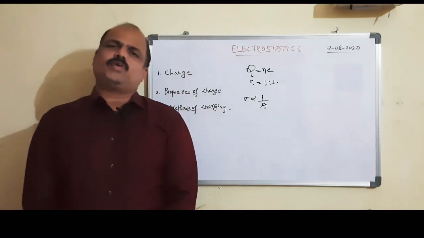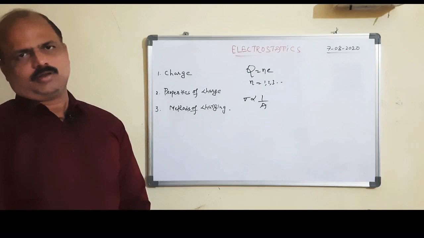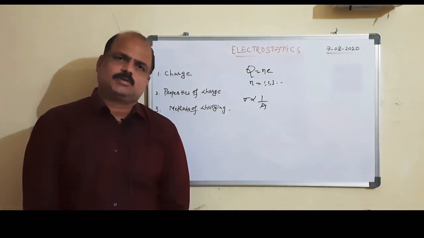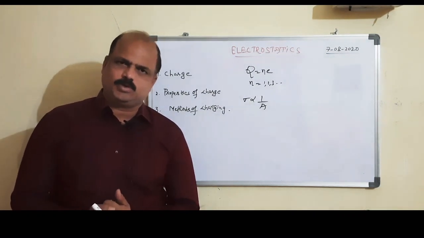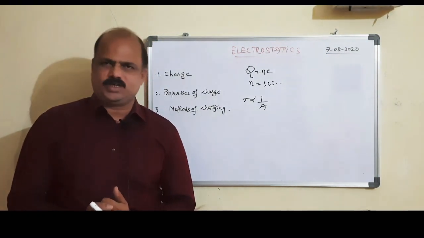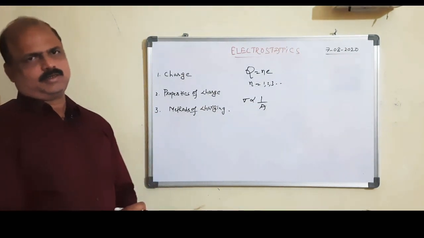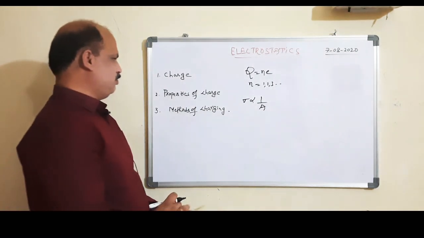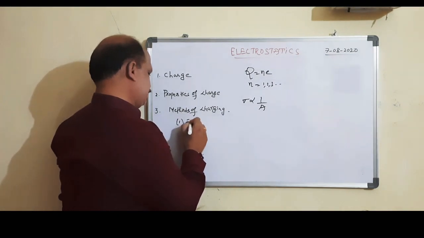How can we convert an uncharged body into a charged body? How many methods are there? The process of transfer of electrons from one body to another body is nothing but electrification. There are three methods to charge a body. Number one, friction.